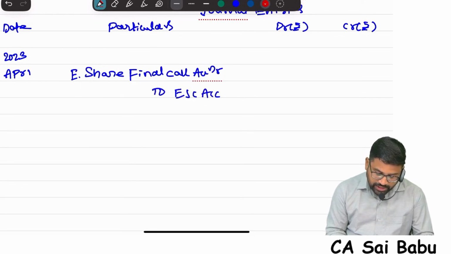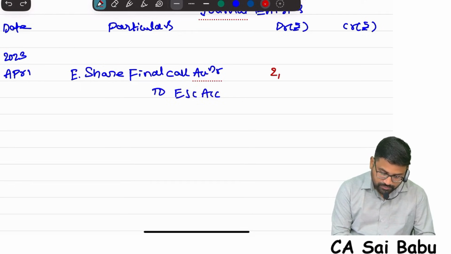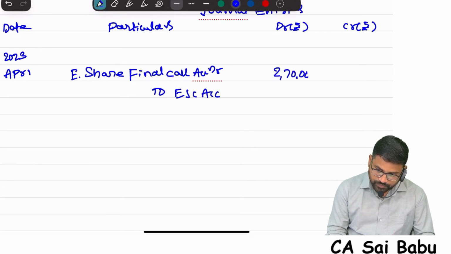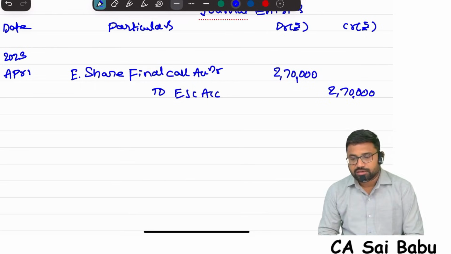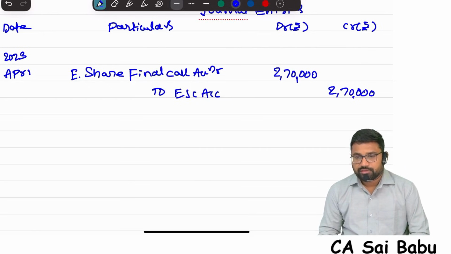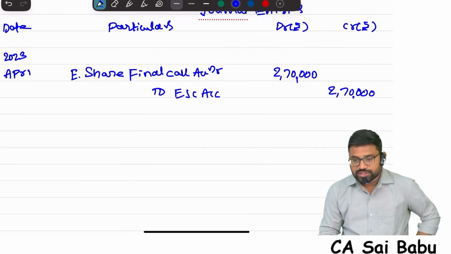So 1,35,000 into 2 are 2,70,000. Narration: being call of 2 rupees on 1,35,000 shares was made.